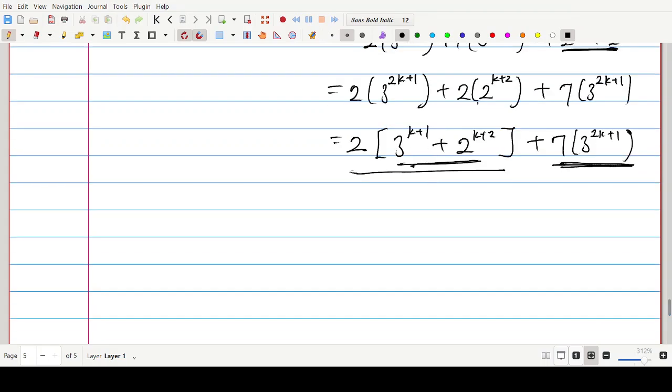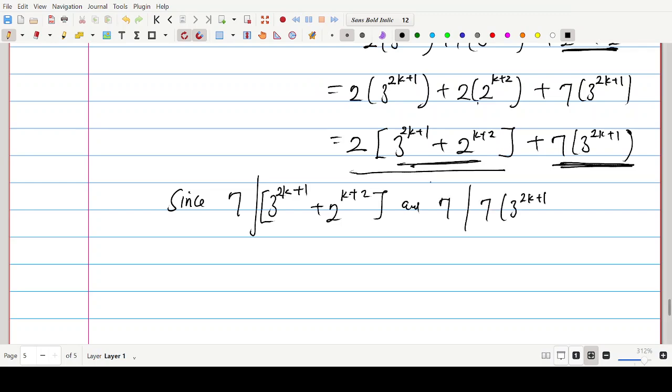So we can write that since 7 divides 3 to the power k plus 1 plus 2 to the power k plus 2, and 7 also divides 7 multiplied by 3 to the power 2k plus 1, it follows that 7 divides this entire expression.